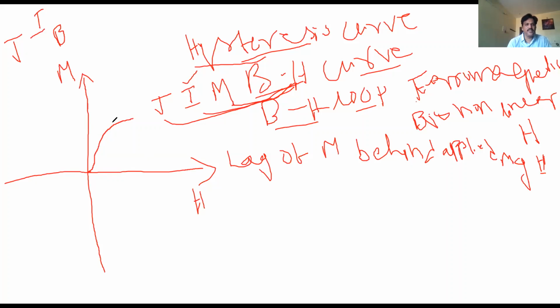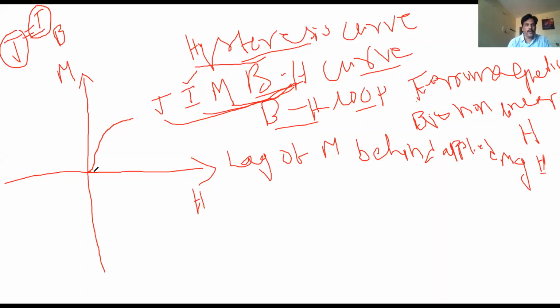J or I means the same. Some authors will write J, some authors will write I. I means intensity of magnetization, and J is also called intensity of magnetization. Both are the same. Different authors write differently. Western authors write J, Indian authors write I. Both are the same, intensity of magnetization.